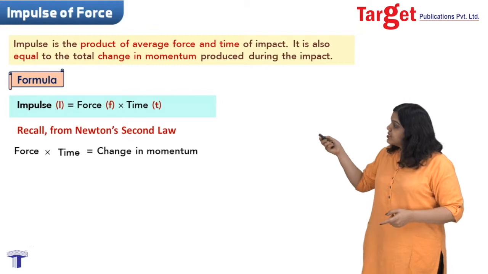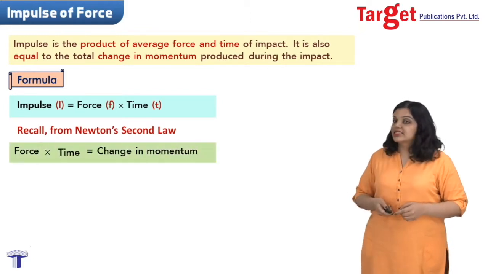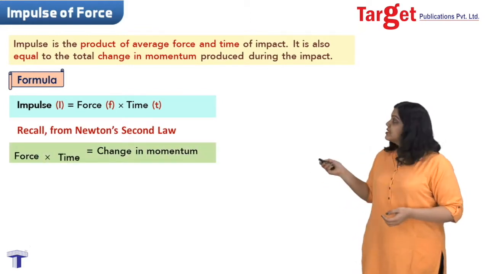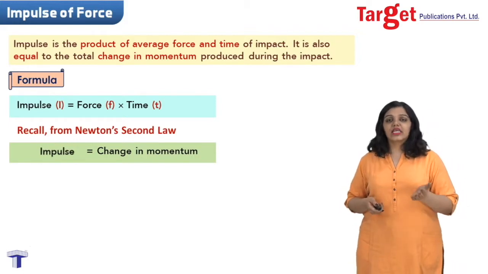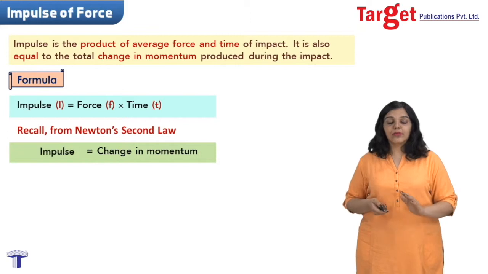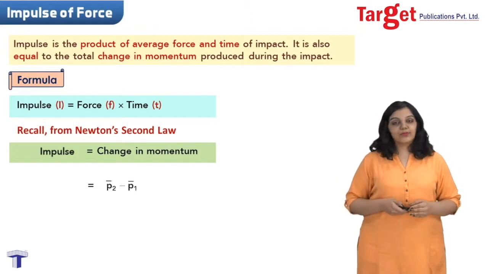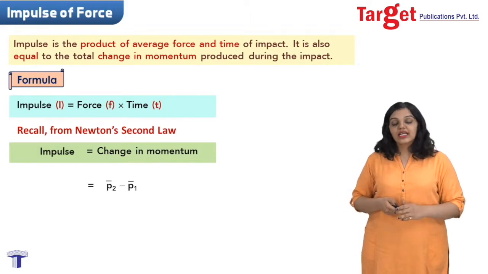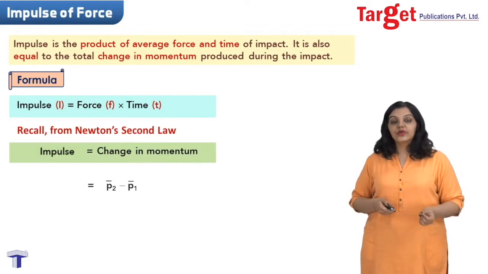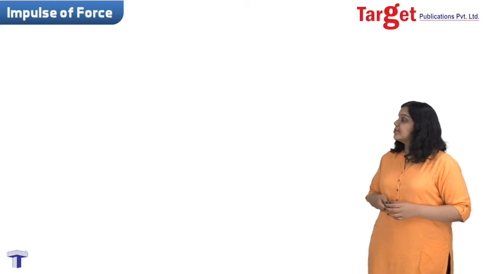Therefore, I can replace force into time with impulse, and that gives me a new formula: impulse is equal to change in momentum. And change in momentum is nothing but final momentum minus initial momentum, or P2 minus P1. So I saw that there are three ways of calculating impulse of force. Let's try to use these ways to calculate impulse in the following examples.